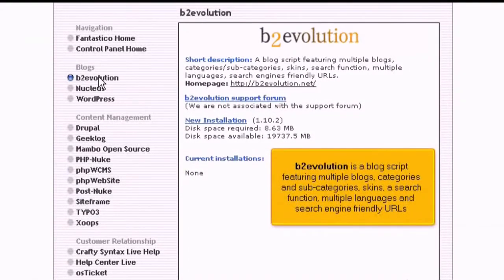b2evolution is a blog script featuring multiple blogs, categories and subcategories, skins, a search function, multiple languages, and search engine-friendly URLs.